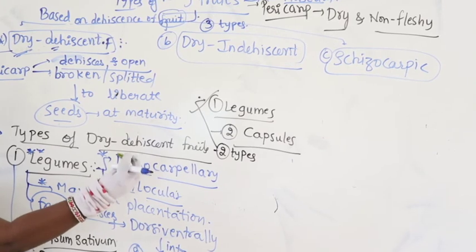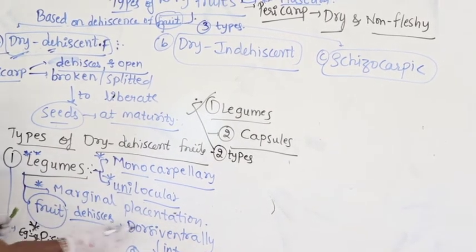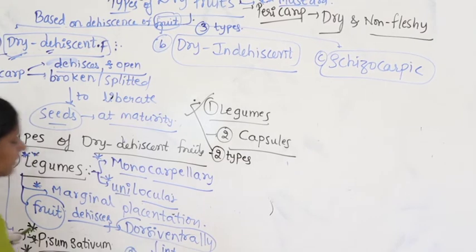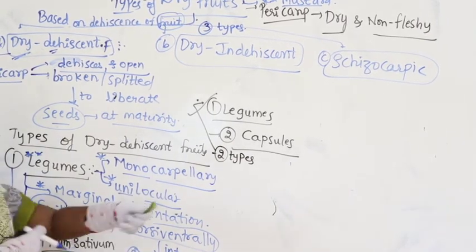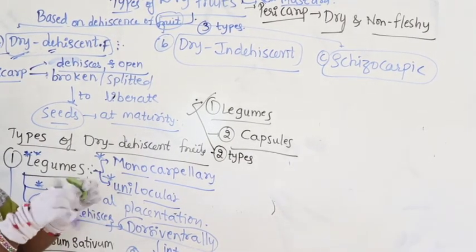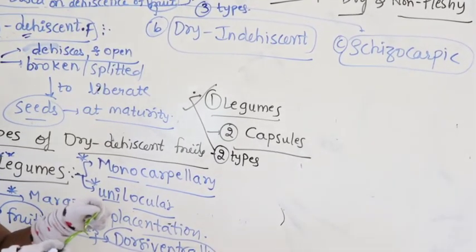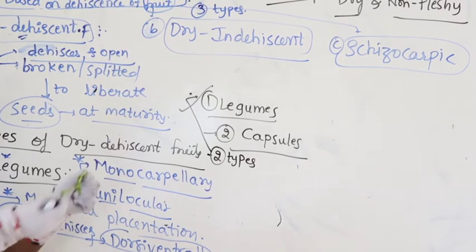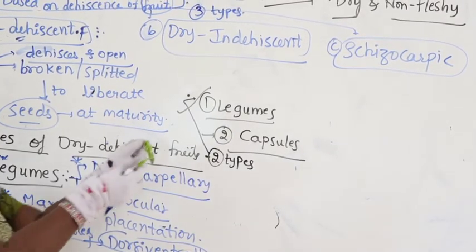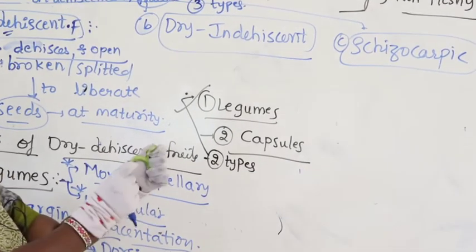Just if you press, it will get open. How will it open? Dorso-ventrally into two equal halves. See here, what will I do now? I think you might have seen your mother making that vegetable at home. So, here you can see it open like this. Can you see?